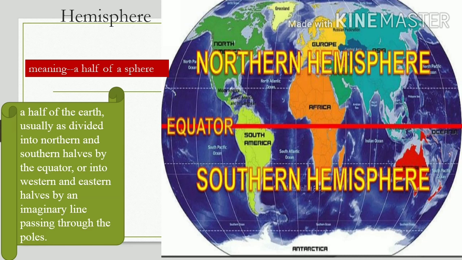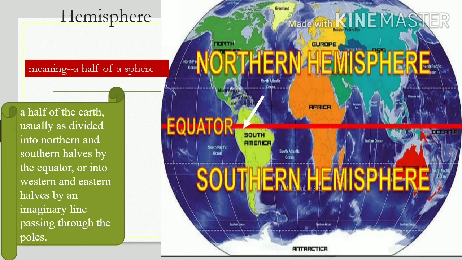A half of the earth usually is divided into northern and southern halves by the equator, or into western and eastern halves by an imaginary line passing through the poles. It is known as hemisphere.